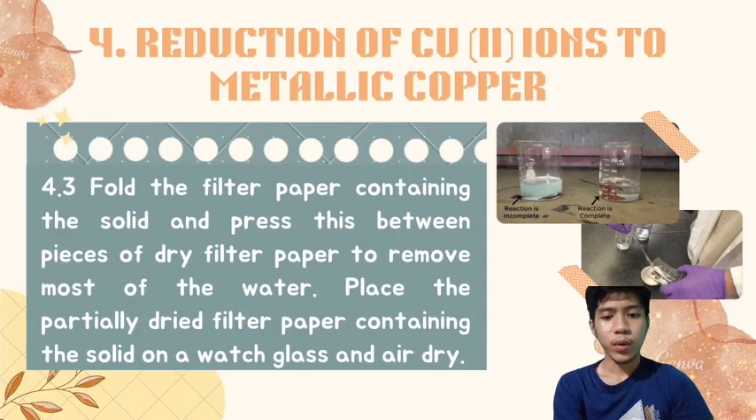After that, you transfer the entire solid to a previously weighed filter paper. You need to fold the filter paper containing the solid and press this between pieces of dry filter paper to remove most of the water. Then after that, you need to place the partially dried filter paper containing the solid on a watch glass and air dry it. Then after that, you need to weigh the solid and filter paper and record all the weights that you obtain.